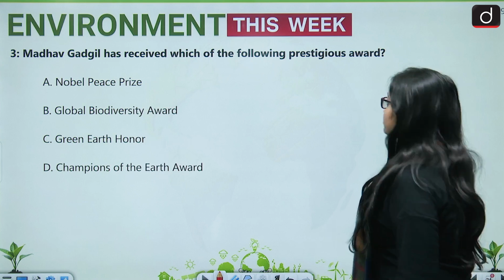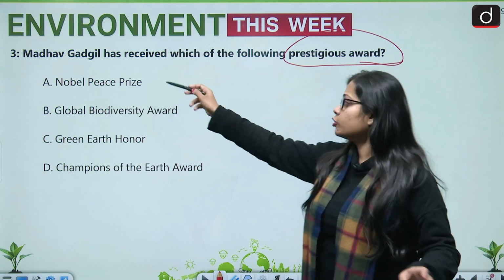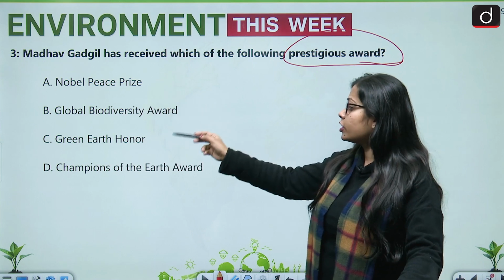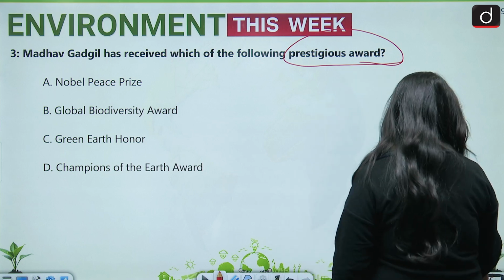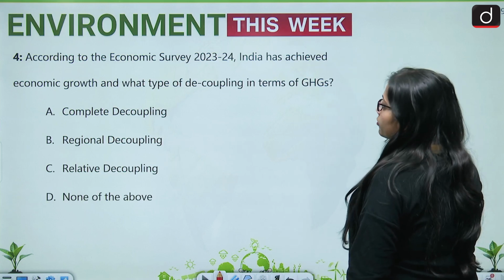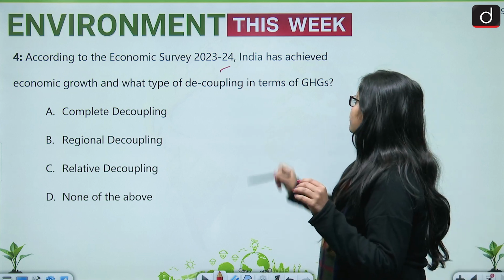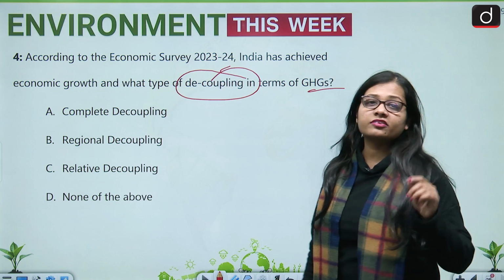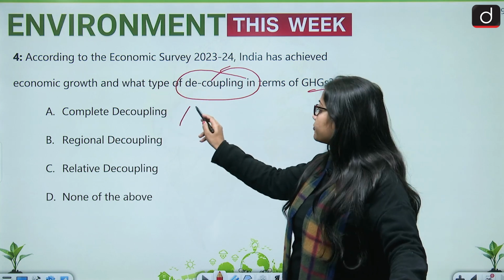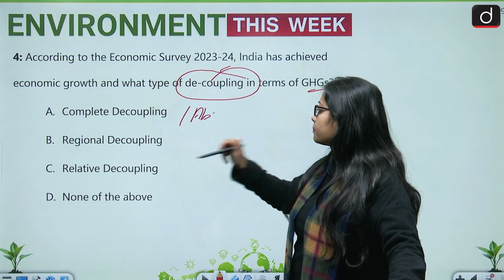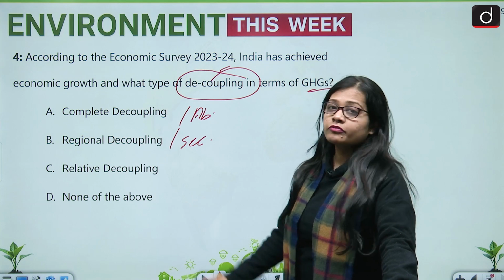Now, question number 3. Madhav Gadgil has received which of the following prestigious awards? Nobel Peace Prize, Global Biodiversity Award, Green Earth Honor or Champions of the Earth Award. Now, the last question of the day. According to the Economic Survey 2023-24, India has achieved economic growth and what type of decoupling in terms of greenhouse gas emissions? Complete decoupling, or you can say absolute decoupling, regional decoupling, or you can say sectoral decoupling, relative decoupling, or none of the above. We have discussed all of it in the video.